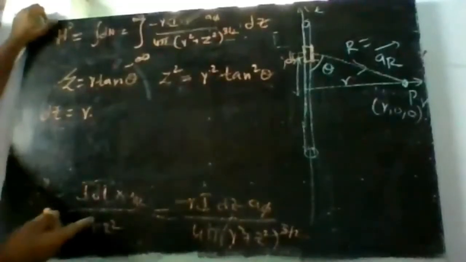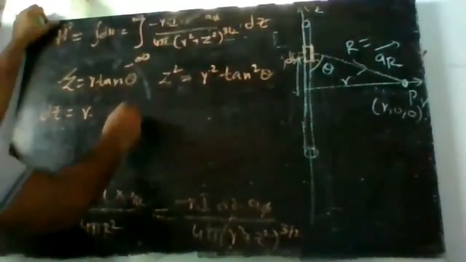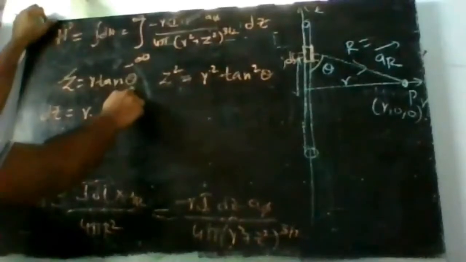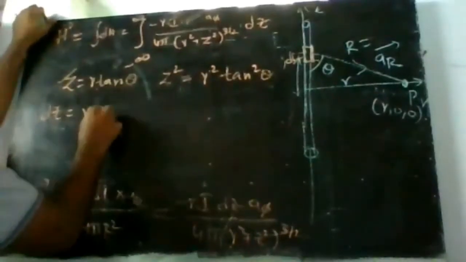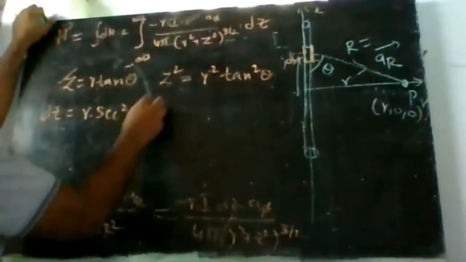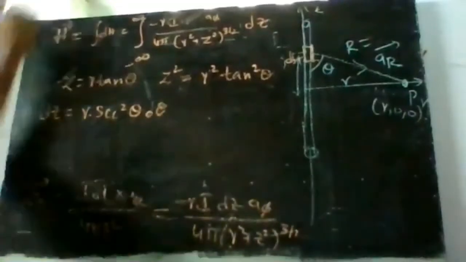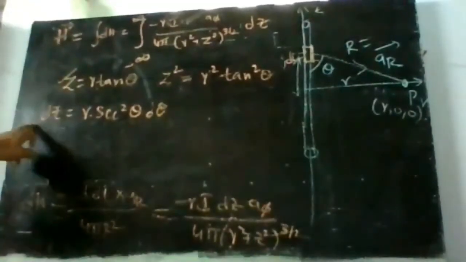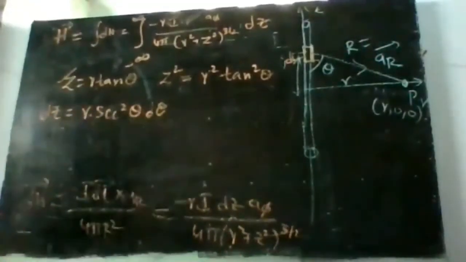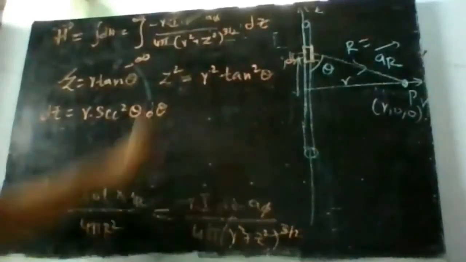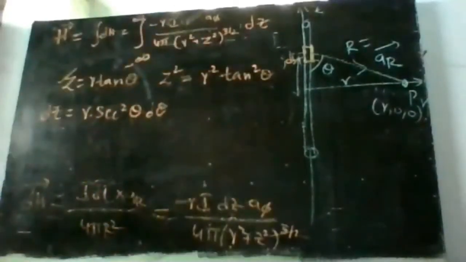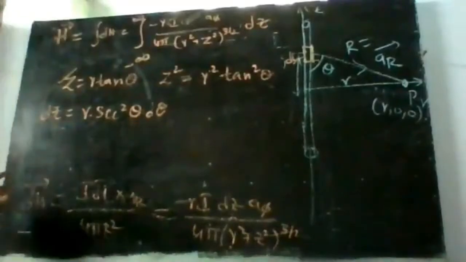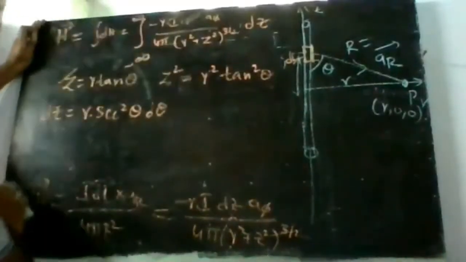We are changing it into a variable of theta, so we need d theta. The differential of tan theta is secant square theta d theta. Clear with this? So dz is equal to r secant square theta d theta. Let us substitute that in this equation.